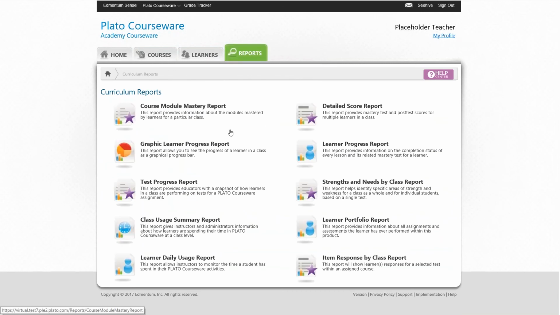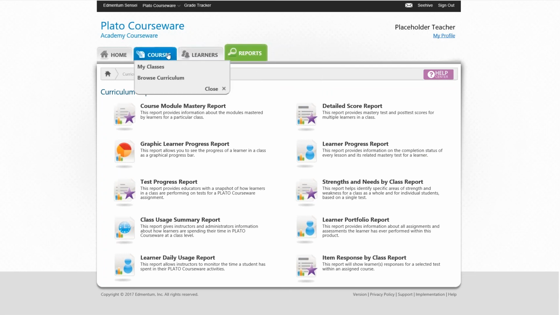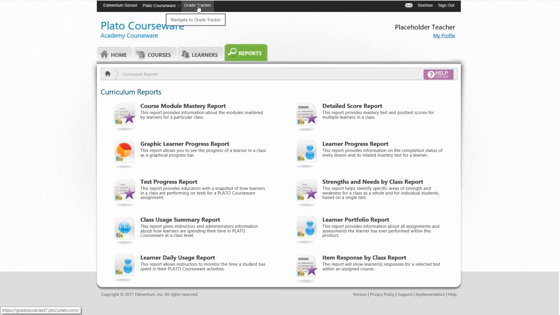The last thing that I will show you is the reports tab. So you still have access to the same reports that you were using in PLE. You have your graphic learner progress report. You have your daily usage report. So this is going to be time in system, time on task. Your learner progress report is going to be that detailed report of the activities that the student has completed, the time that it took, the grade, how many attempts, and so forth. So you're not losing any of those. Those are just all located now in your reports tab.